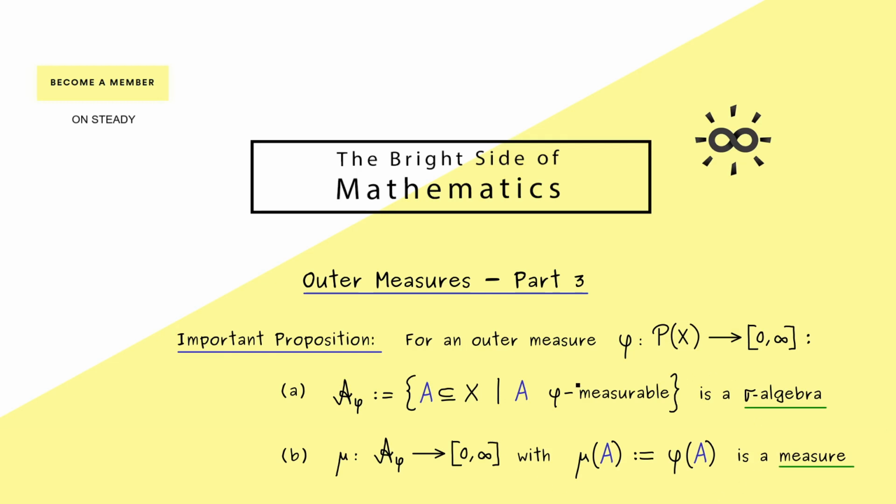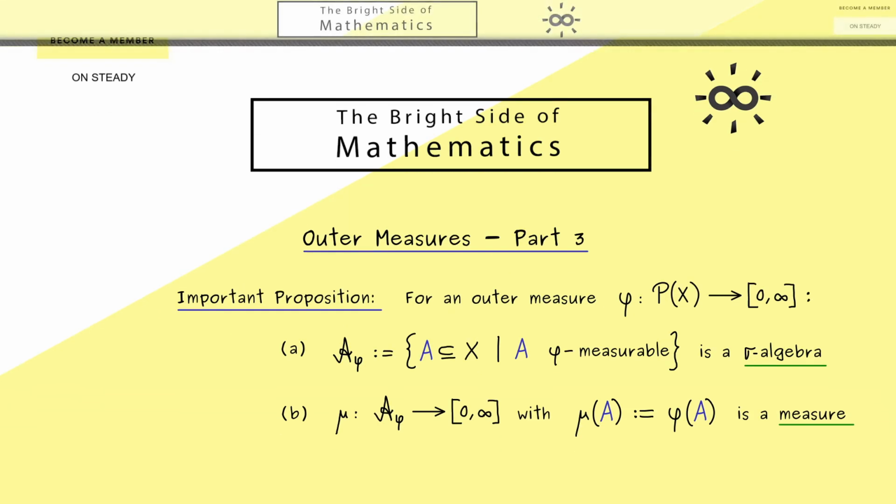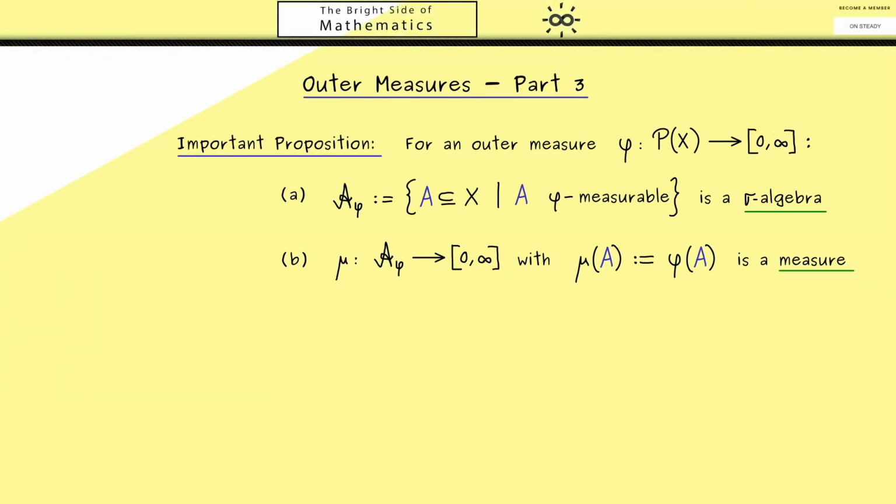Okay, there you see, this is a nice proposition we already introduced in part 1. Therefore, now in this part I want to give you the ideas for the proof. This means that for the first part we have to verify all the properties of a sigma algebra. These are essentially three things. First, the empty set and X should be in A phi. Then the collection of sets should be closed under the complement and closed under countable unions.